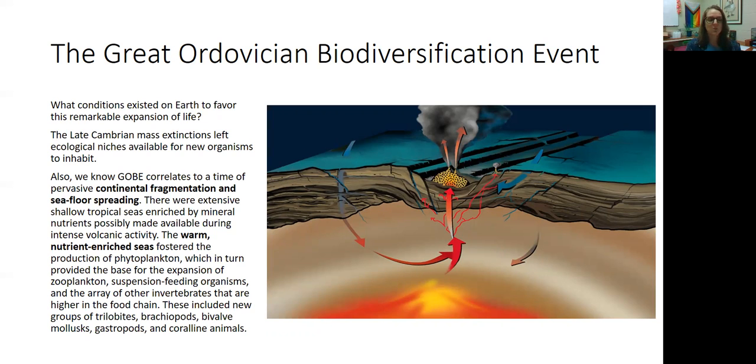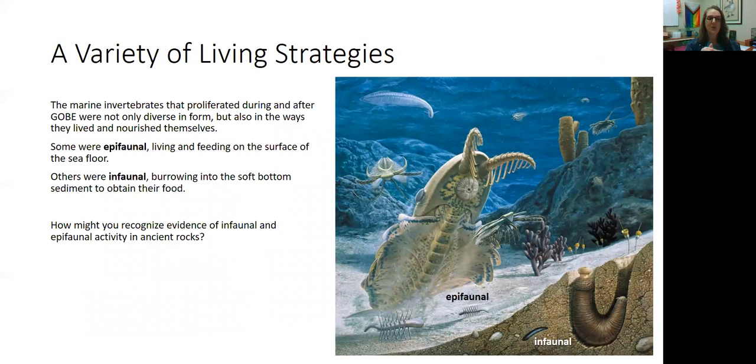So the presence of these warm, nutrient-rich seas fostered the growth of plankton, which is the base of the food web, allowing all the trophic levels above those plankton to also get the food they need and proliferate and evolve and thrive. So the animals that were able to thrive during this time included trilobites, brachiopods, bivalve mollusks, gastropods, coralline animals, corals. And during this time, we get both epifaunal creatures, meaning they lived on the surface of the seafloor, but also infaunal creatures, the ones that burrow down into the seafloor.